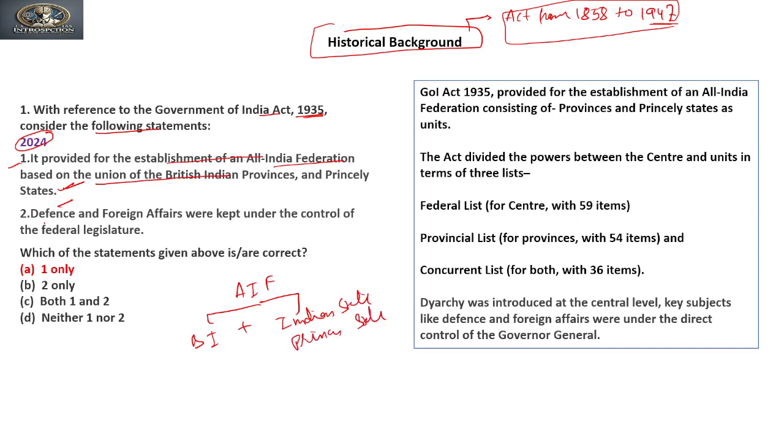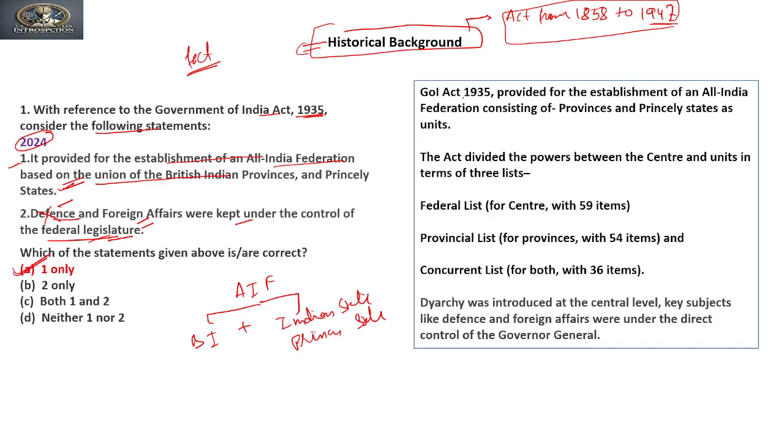Now second, defense and foreign affairs were kept under the control of the federal legislature. This is more related to fact. In this historical background, we focus more on facts rather than concepts, so we need to remember the facts about the act. So this is not true. These were not put under the federal legislature. Clear? So only one statement is true, that is the first.